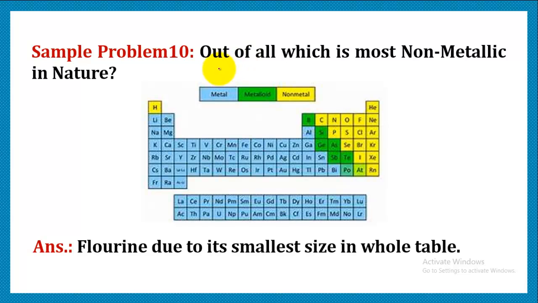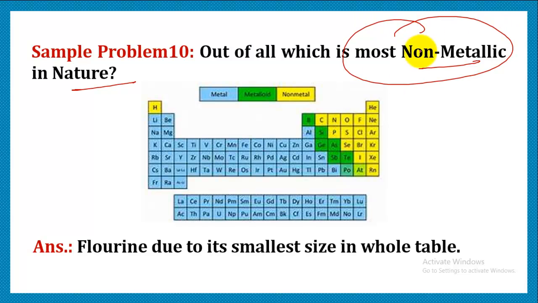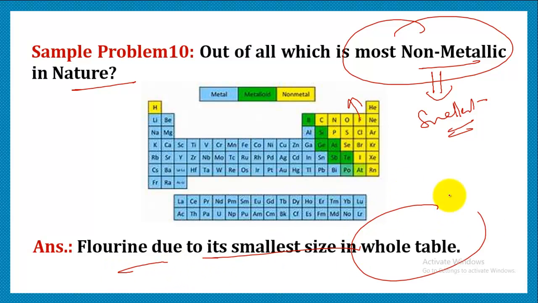Another question we have is, out of all, which is most non-metallic in nature? We have this periodic table and we have to make out which is most non-metallic. Non-metallic means having more tendency to gain electrons, or being smallest in size. The one which is smallest is fluorine. So fluorine, due to its smallest size in the whole table, is considered to be most non-metallic.